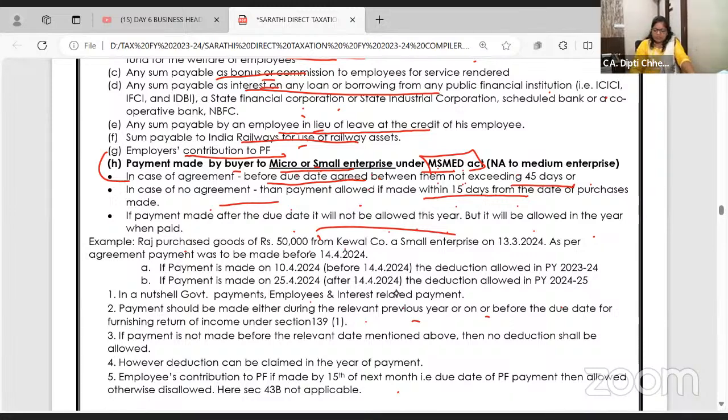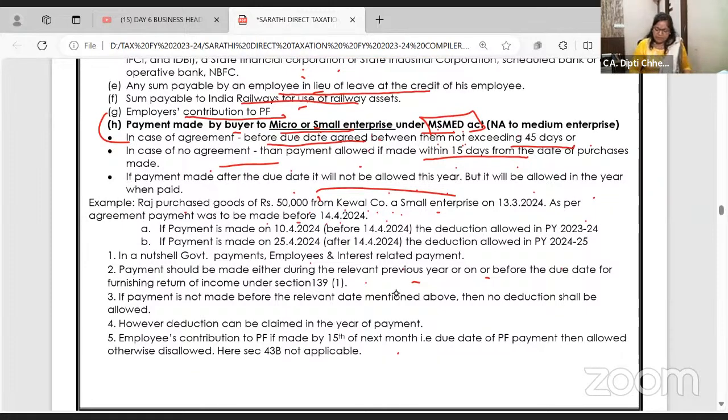Raj purchased goods of 50,000 from Keval as per the agreement on 14/4. Right? When did you purchase? 13/3. What is the agreement? 14/4. So 10/4, only if they make the payment before due date, it is allowed. If the payment is made on 25/4, after the due date, then deduction is not allowed now, but it will be allowed next year. Now it will be disallowed. Next year it will be allowed.